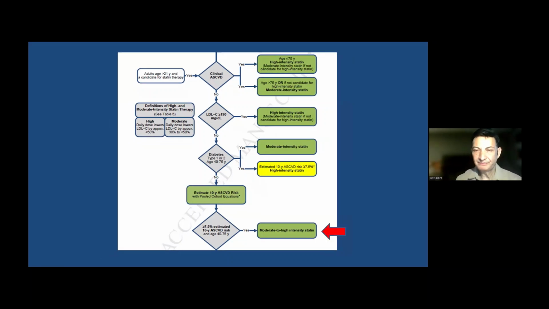So as we said, he is not diabetic, and his LDL cholesterol is not very high, definitely less than 190 milligram per deciliter. And this patient does not have established cardiovascular disease. And the risk calculated was more than 7.5% for future cardiovascular event. So this gentleman is going to receive moderate to high intensity statin.